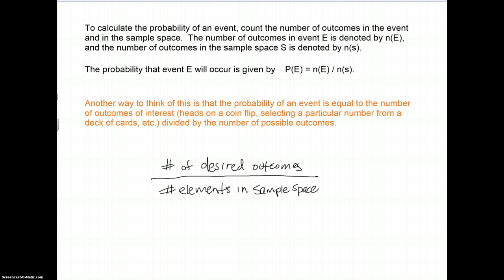By desired, I don't necessarily mean that the outcome is good. Okay, you could be playing Russian roulette and getting a bullet in the chamber is not good, but that could be an outcome. You want the probability of there being a bullet in the chamber.